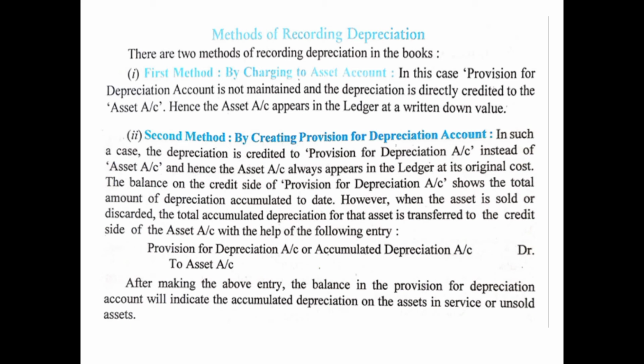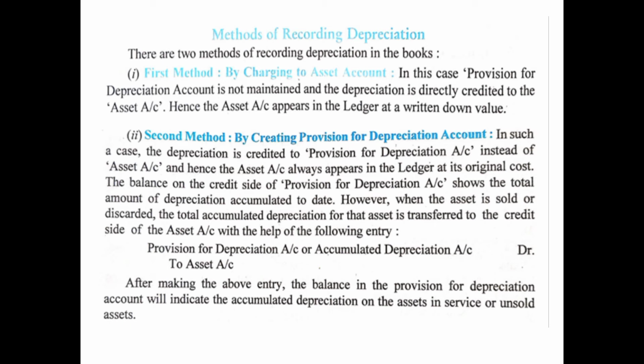Then the second method is by creating provision for depreciation account. In such a case, the depreciation is credited to provision for depreciation account instead of asset account, and hence the asset account always appears in the ledger at its original cost. The balance on the credit side of provision for depreciation account shows the total amount of depreciation accumulated to date. However, when the asset is sold or discarded, the total accumulated depreciation for the asset is transferred to the credit side of the asset account with the following entry: provision for depreciation account or accumulated depreciation account debited to asset account.